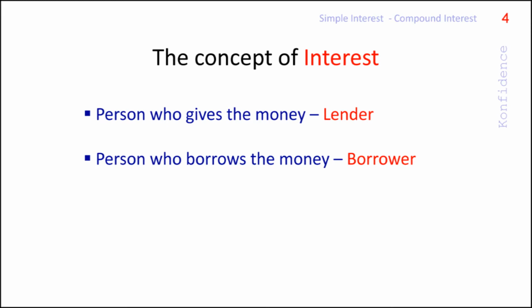Why should a lender give you the money? Look at it from the lender's perspective. The lender can do a lot of things with the money that he gives you. He could put this into some money generating activity, which we call investment, or he could simply spend the money to enjoy the various luxuries of life. Instead, he is lending the money to you.